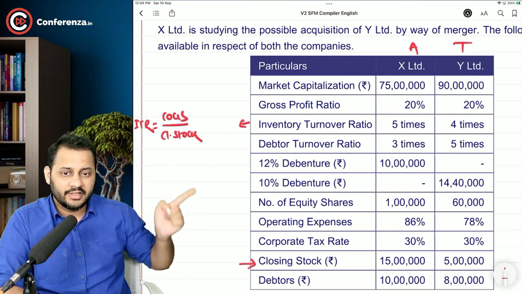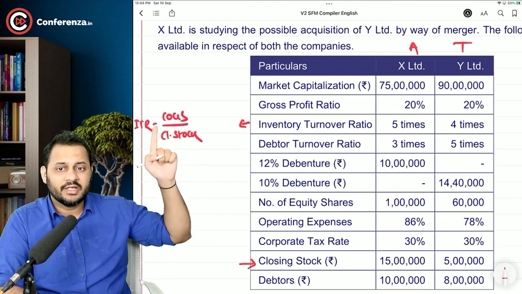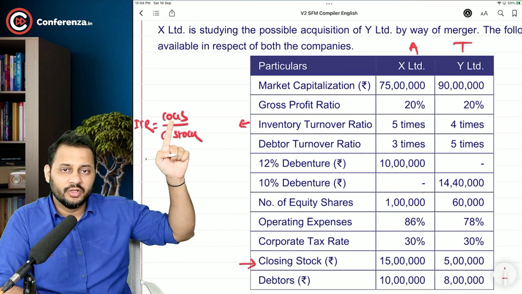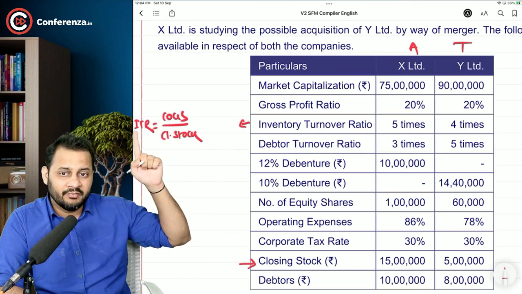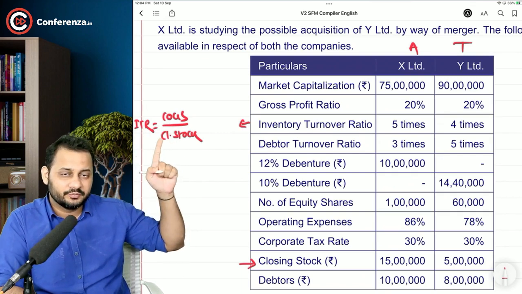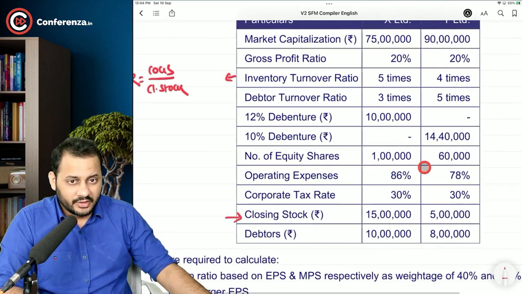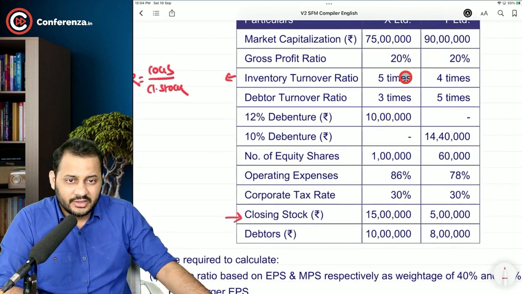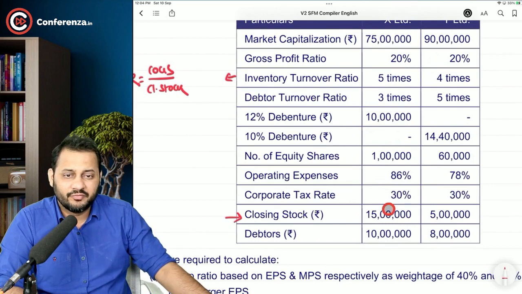Here we will take the closing stock from here. We can calculate the cost of goods sold for both the companies. So inventory turnover ratio multiplied by closing stock. Can you just try to understand this? This will be multiplied. So can I say 5 times, that 5 will be multiplied by the 15 lakh.